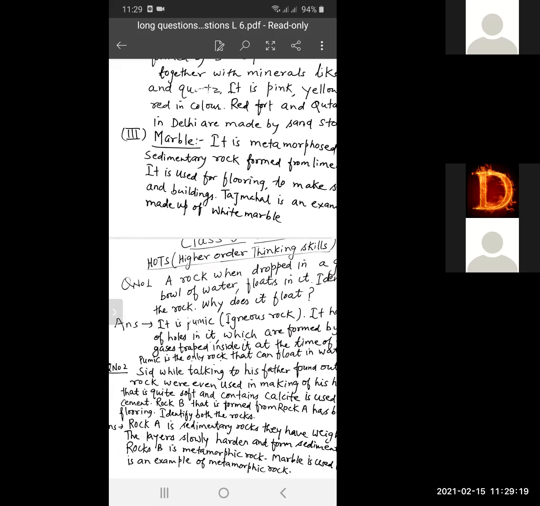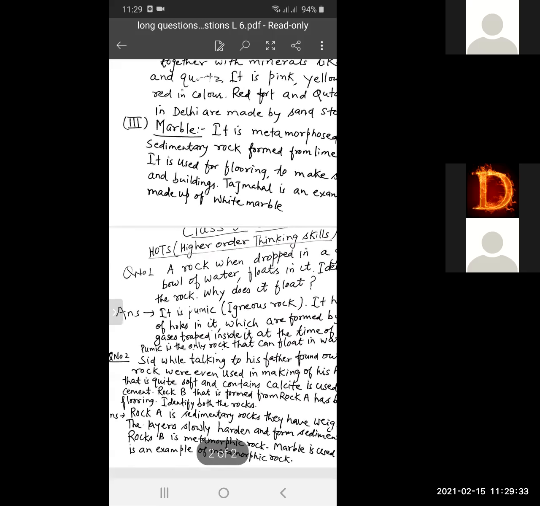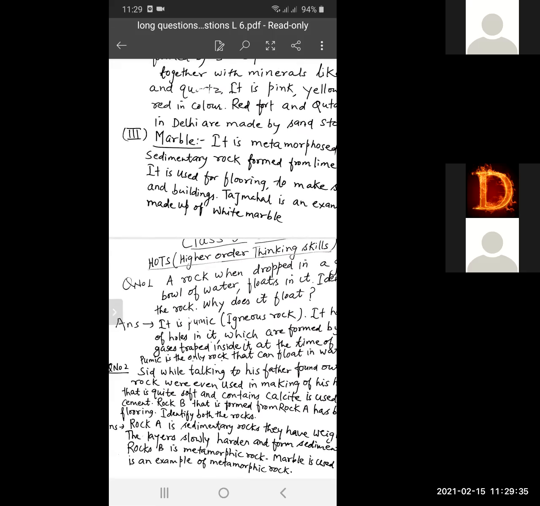Rock B, that is formed from rock A, has been used in flooring. In your book, some of the hint is already given. Rock A is a sedimentary rock and rock B is a metamorphic rock.